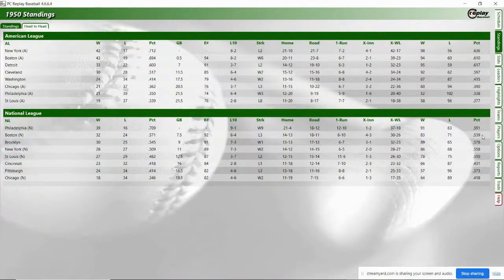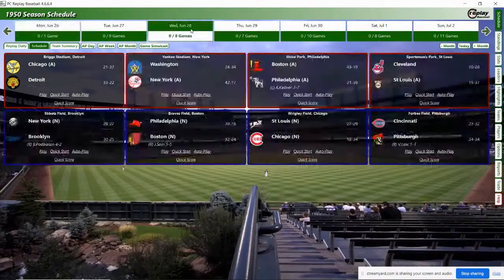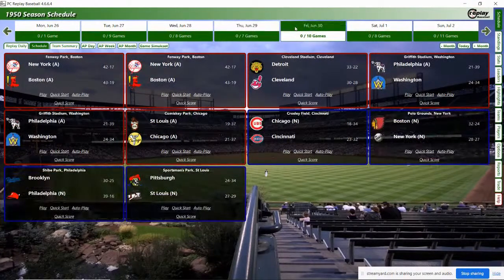Anyway, let's look at the schedule for next week. Maybe we can see a game we're going to play. Let's see, we have Wednesday the 28th, the Red Sox at Philadelphia. That means they'll be there. We'll play one of these 2 games, maybe on Friday. There is a doubleheader. The Yankees at Boston for 2 games on Friday, June 30th. And I think I might even play 2 games. So we might get double the fun that day.